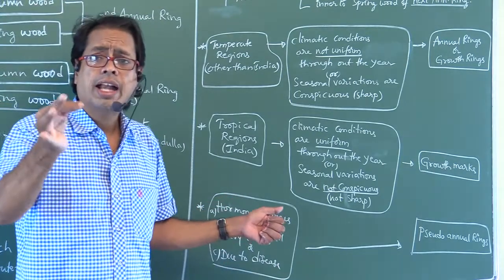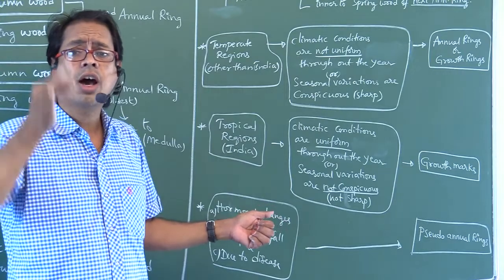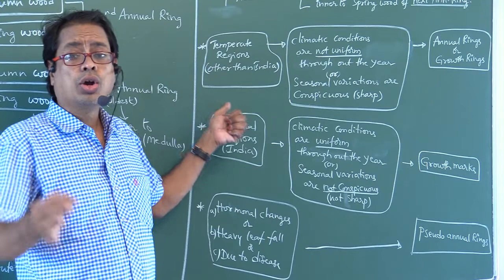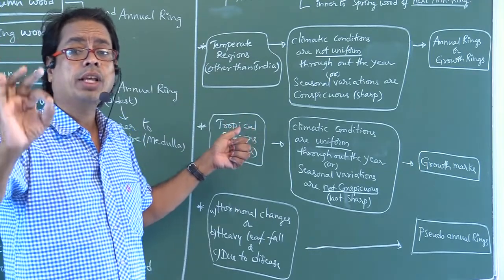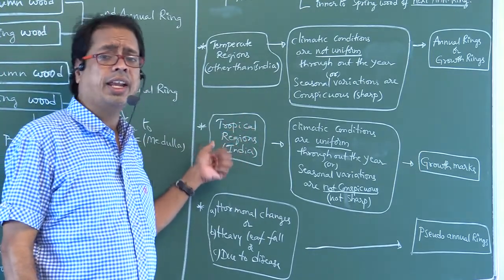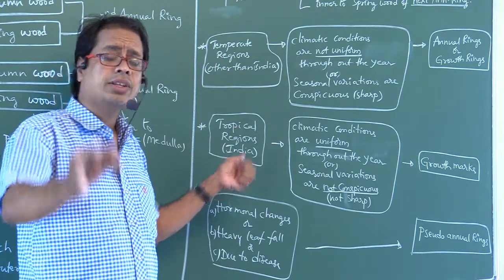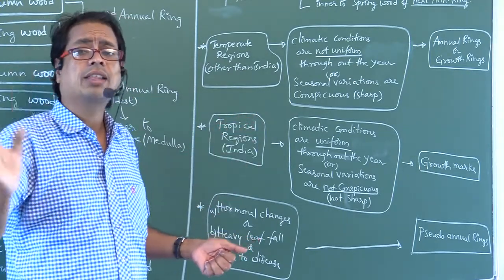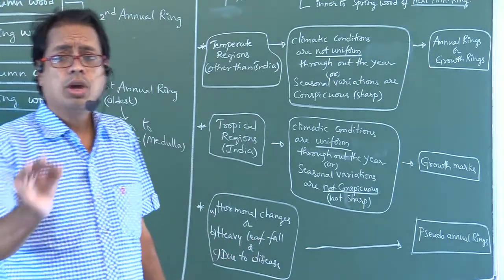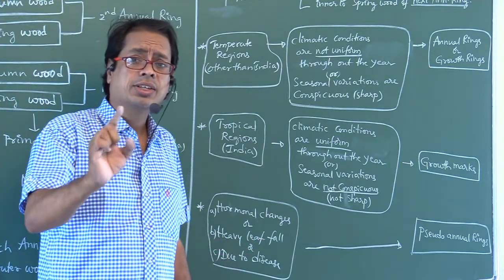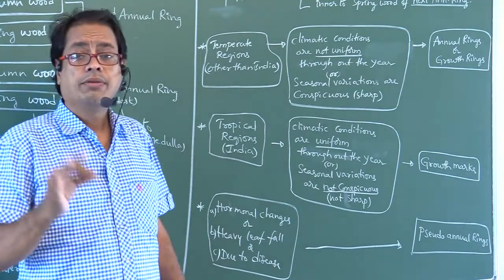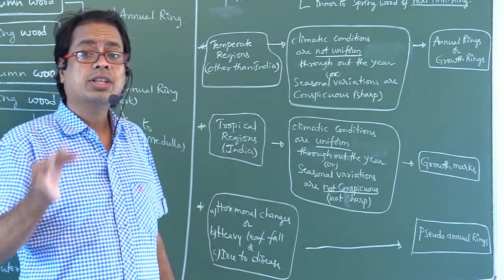So, annual rings or growth rings are formed in which regions? Temperate regions. Growth marks are formed in tropical regions like India. Other than India means temperate region, that is Europe, America, like that. Where do you find climatic conditions not uniform?